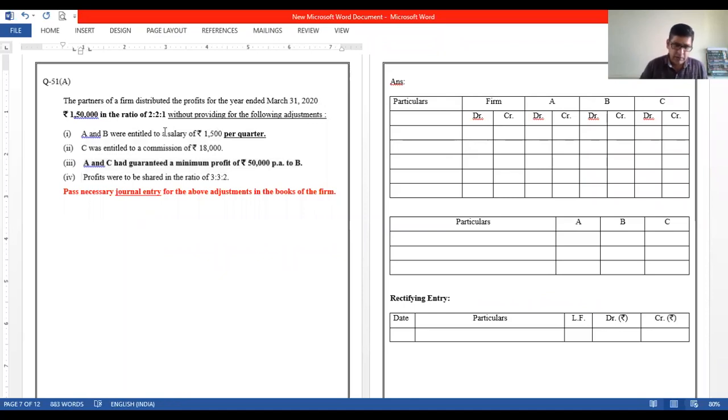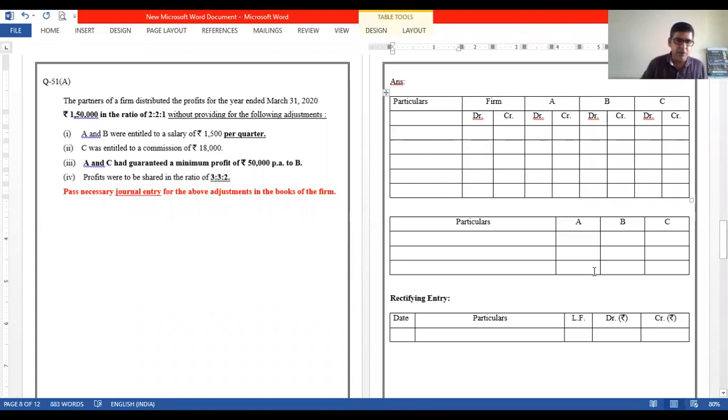And finally, the profit sharing ratio is actually 3:2. Okay, so you can see that the important part comes. I do underline that. The same habit I want you to develop. So we know the profits have been distributed in the wrong ratio. But let us take back the profits. Profits taken back. And how were they distributed?